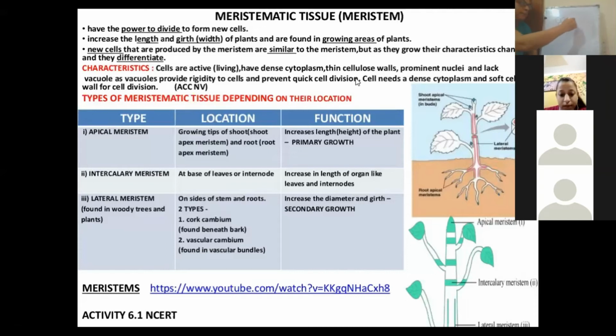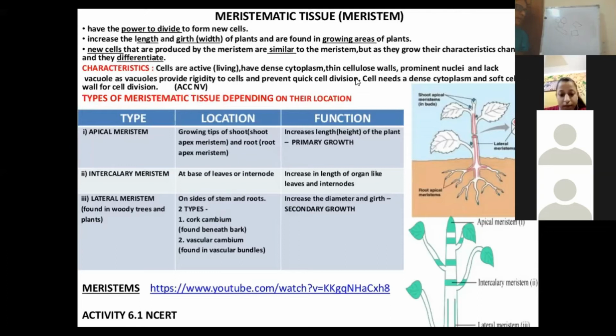They can be polygonal shaped, which has many sides, or they can be rectangular also. So the cells which make up the meristematic tissue are of different shapes.